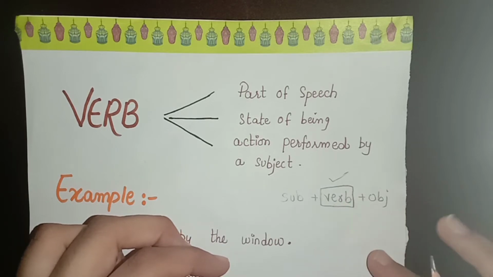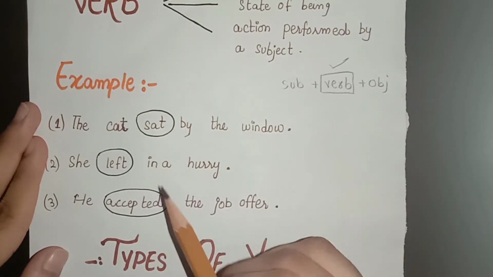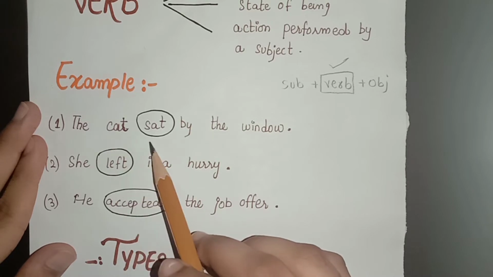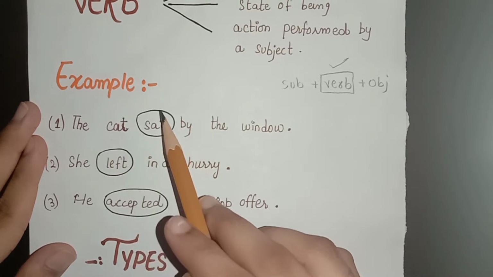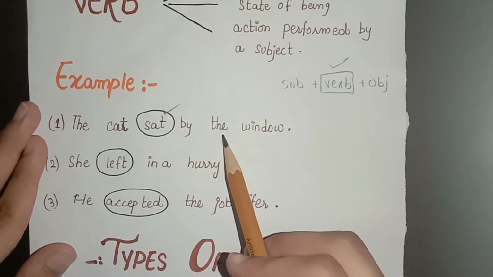Let's have a look at an example. The first example is: the cat sat by the window. The action performed by the cat is sitting. So, sat is the verb in this sentence.